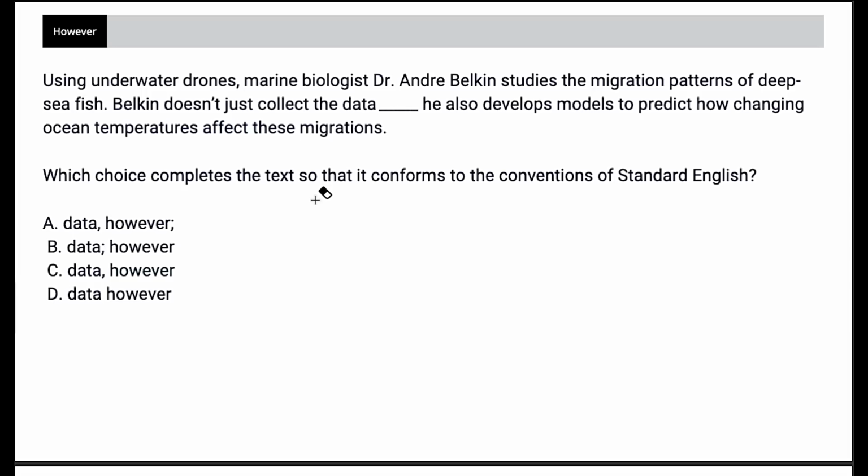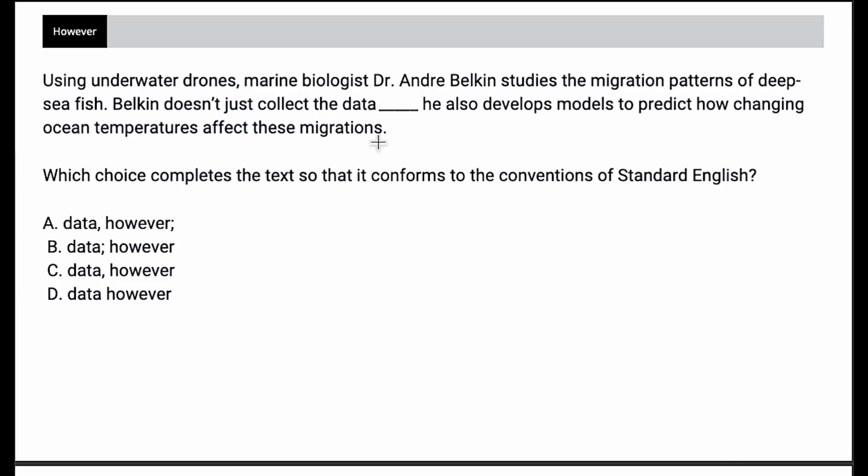But let's go ahead and take a look here. So if we look at choice A, we are ending this clause with "however," which would mean it would contrast with this first sentence. So let's see if that is happening. "Using underwater drones, this person studies migration patterns of deep sea fish. Belkin doesn't just collect the data, however. He also does this other stuff."